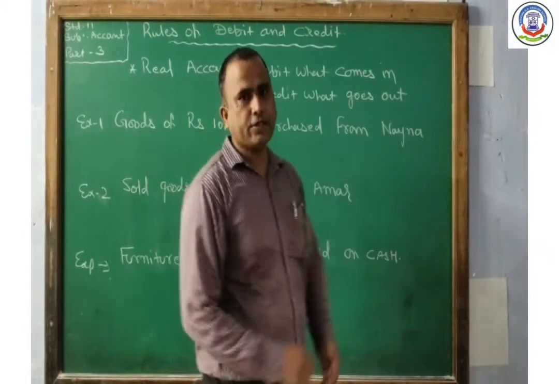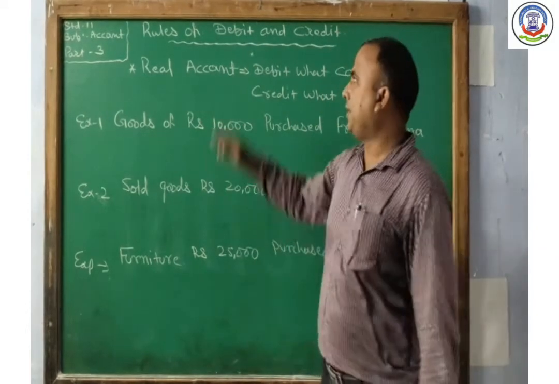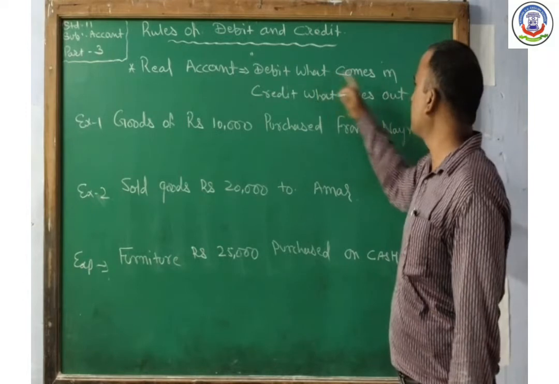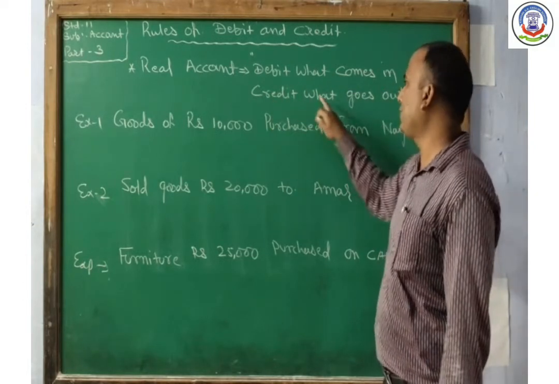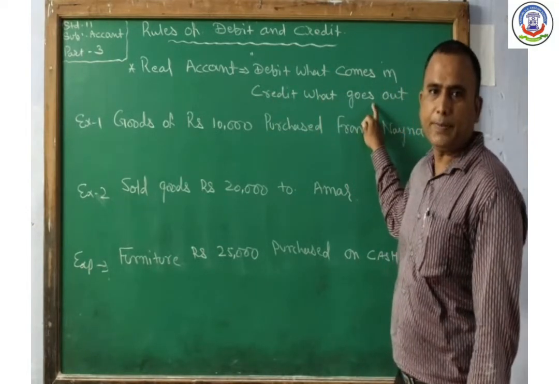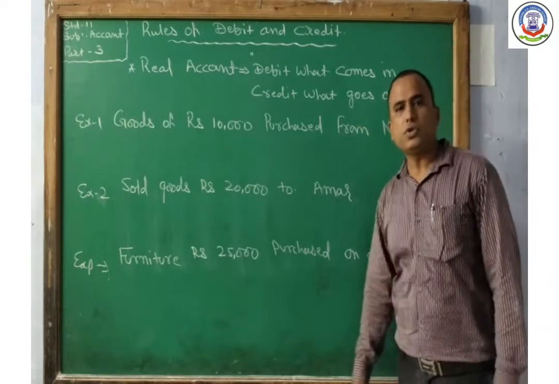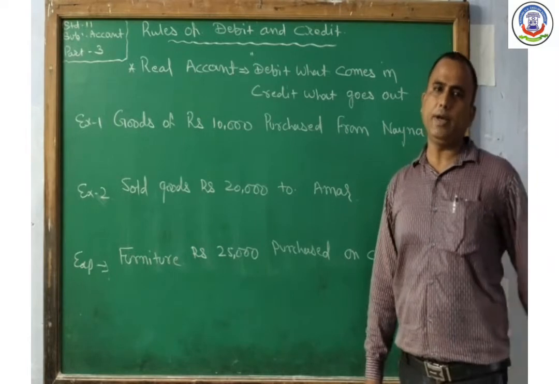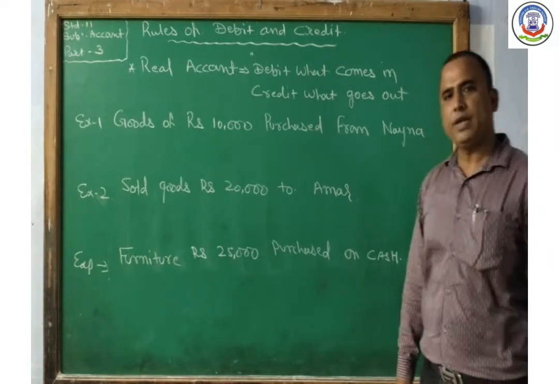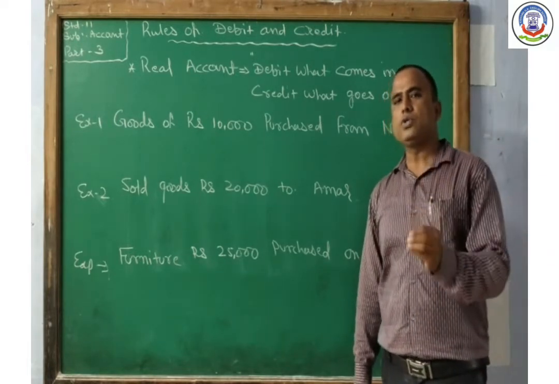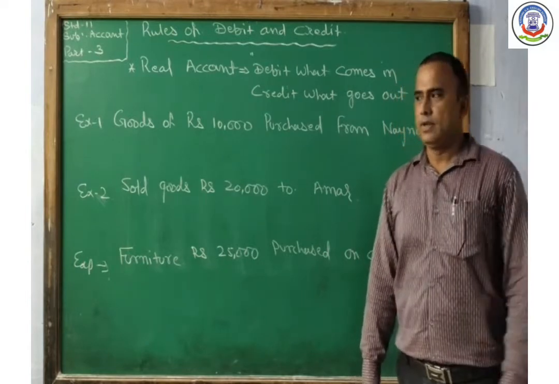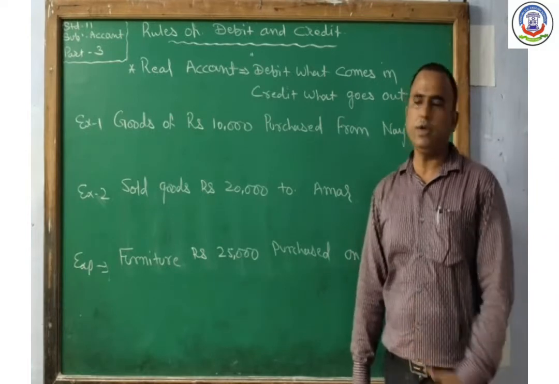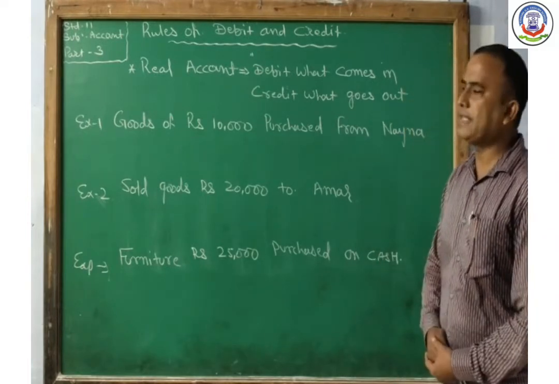Okay, now the next rule, for the real account. Rule for the real account: debit what comes in and credit what goes out. That means whenever goods or assets come into our business, it will be recorded on the debit side, and whenever cash or goods or assets go out from our business, it will be recorded on the credit side. Some examples are given.